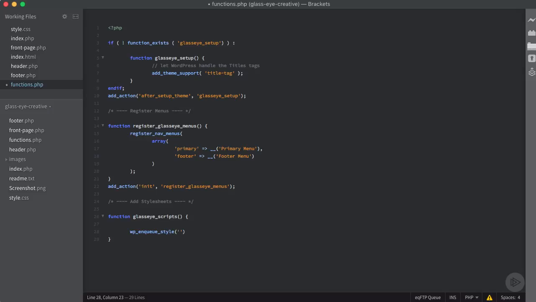The first one is going to be a specific name for our style sheet. So I'm going to call my main style sheet just glass eye styles. And then after this, we want to tell it where to look for this style sheet. So we've named it, and then we're going to tell it where to look.